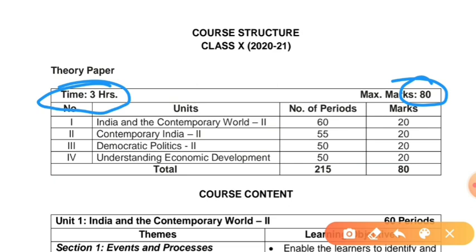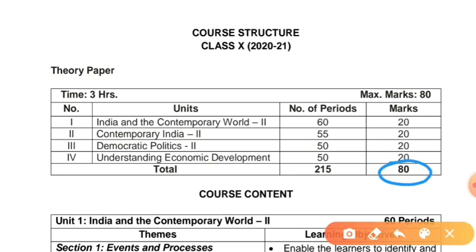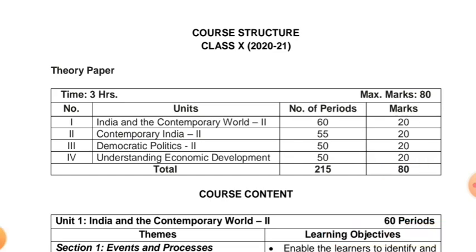You have 4 books, actually 5 books: history, geography, civics, and economics, same as you had in class ninth. The fifth one is disaster management, for activity and project purposes. Each subject will carry equal marks, 20, and in all there will be 80 marks. What are the contents in our syllabus? Let's see.